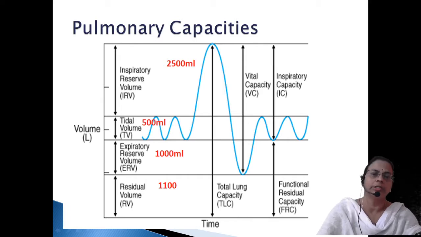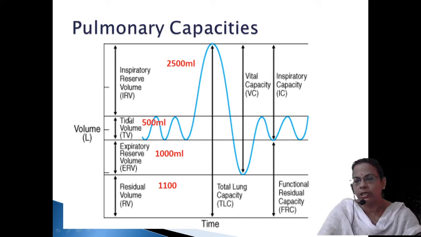This whole area represents the space within the lung, you can say volume, and this is the duration, time, how much time each process is taking. So this green line represents the variation in the volume when each process is carried out. So first we will study tidal volume.